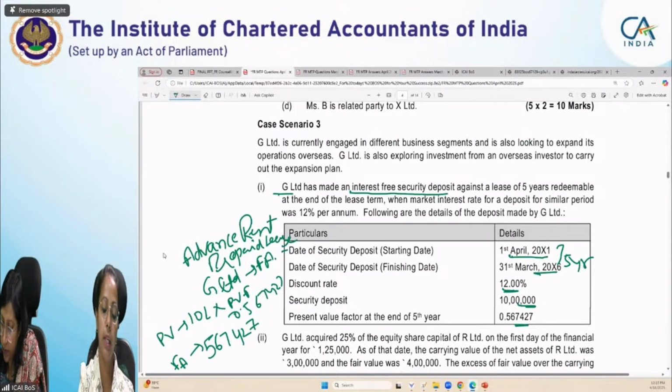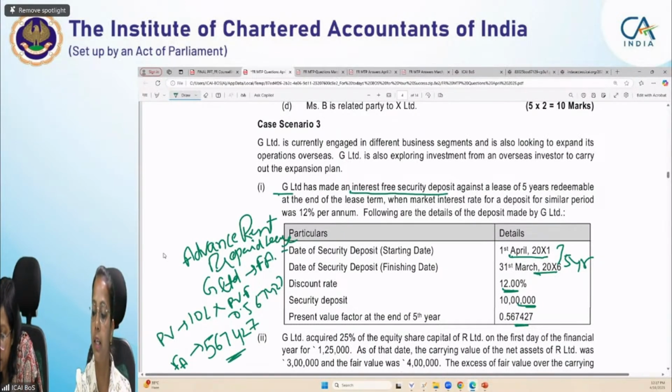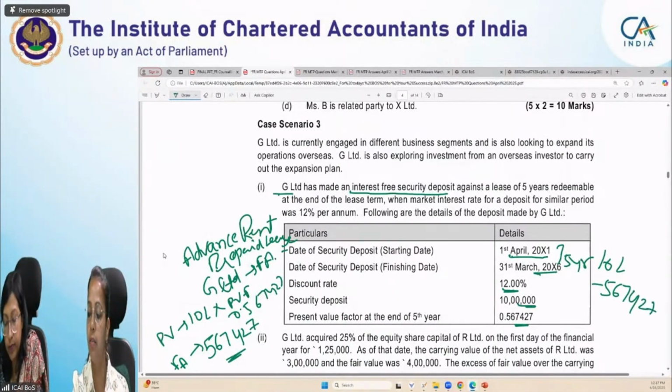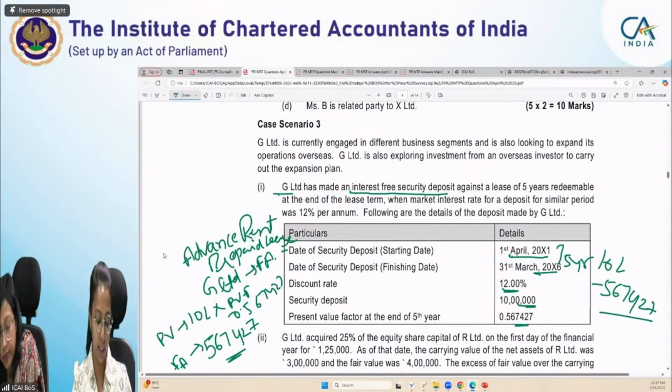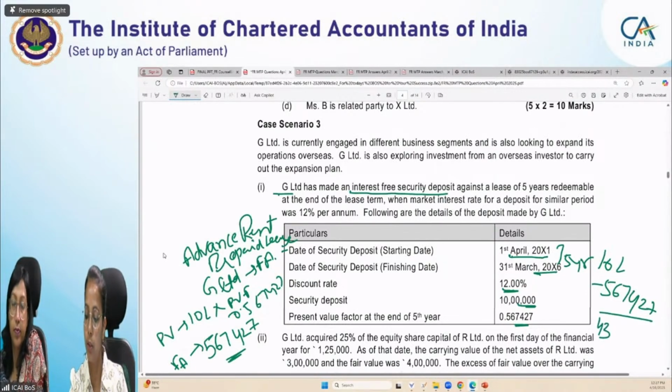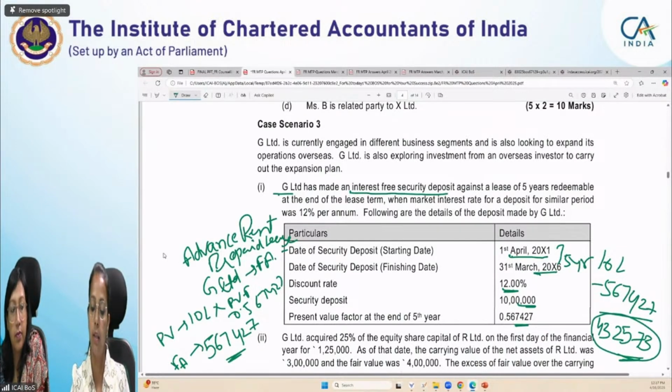So the remaining amount, what is the amount? That is 10 lakh minus 5,67,427. That arises to be 4,32,573. So this amount will be recognized as a prepaid lease payment. Next, we are required to calculate the interest income.